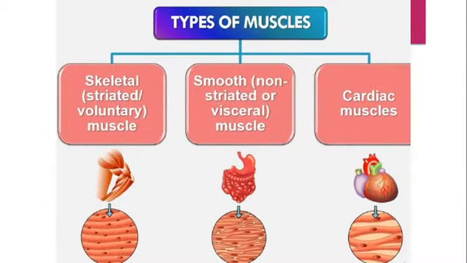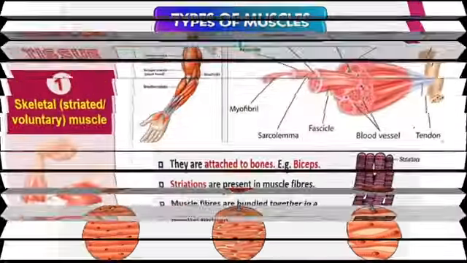According to type, we can divide the entire muscular tissue into three types. They are the skeletal muscles, which are striated and voluntary muscles. The other one is the smooth muscles, which are non-striated, visceral or involuntary muscles. And the third type of muscle is the cardiac muscles. One by one, we will go in detail.